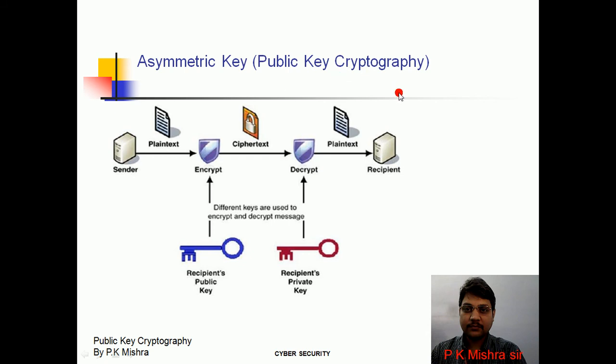In case of symmetric key, they are using only a single key for encryption and decryption, while in asymmetric key cryptography, they are using two different keys, one for encryption and another for decryption. Both parties have two keys. The sender has one public key and one private key, and the receiver also has one public key and one private key. This is the concept of asymmetric cryptography.